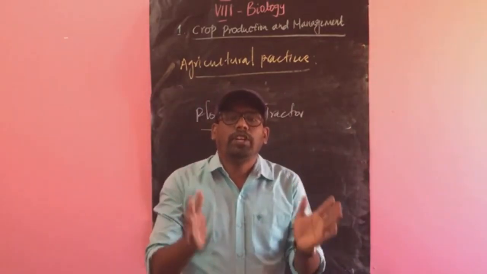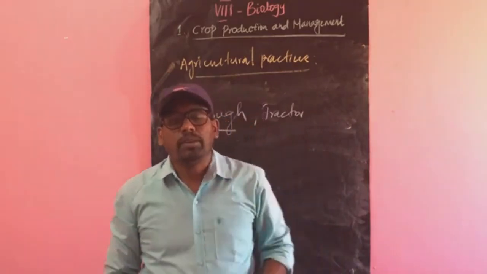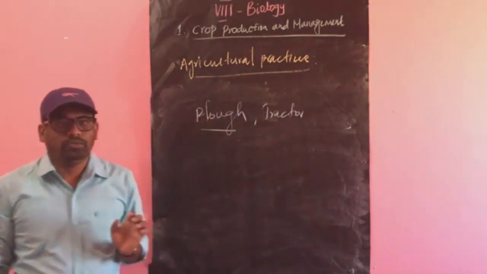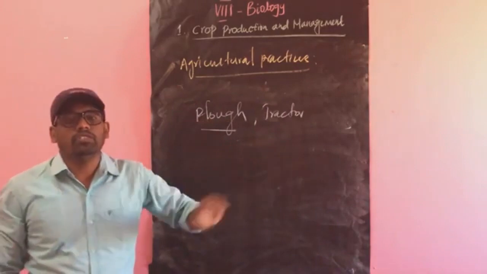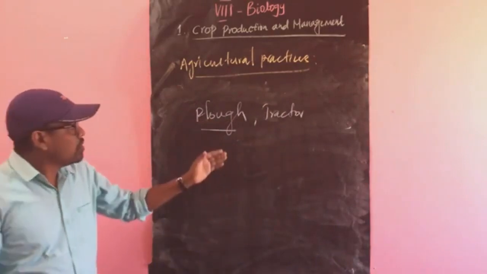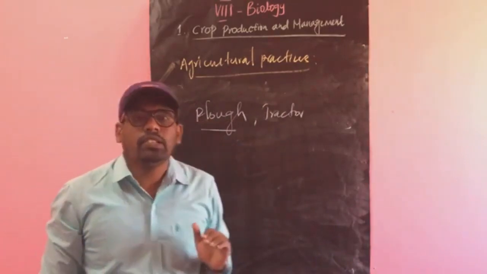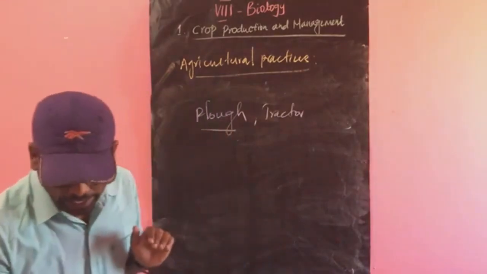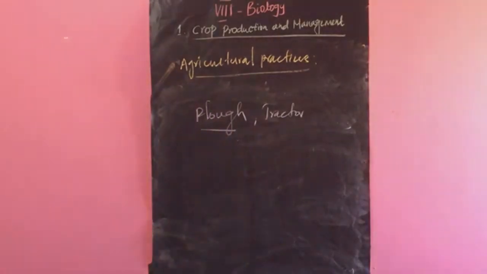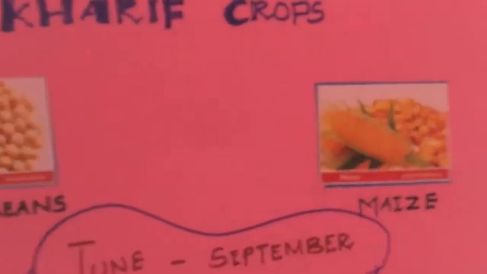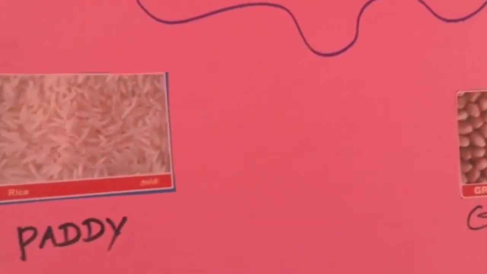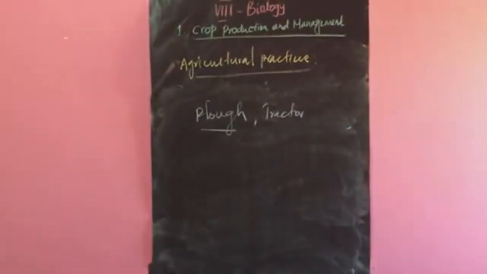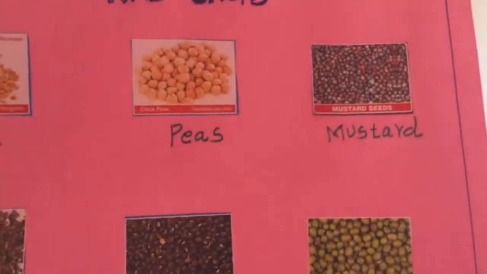After the preparation of the soil, the next step is sowing. We will discuss sowing in the next class. Again, just to recall what we discussed today: we discussed kharif crops and rabi crops, their definition and examples.